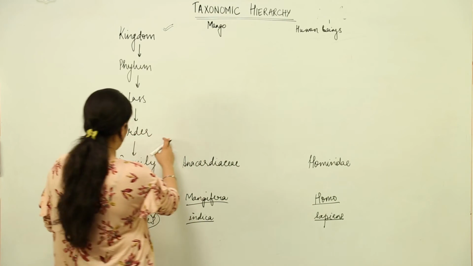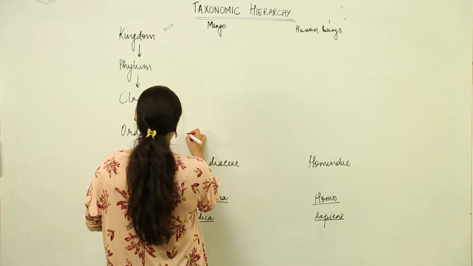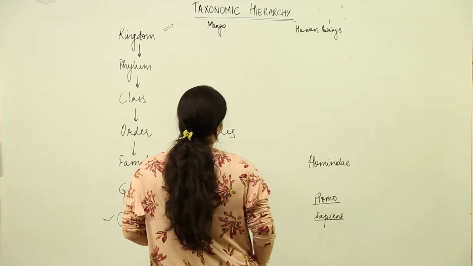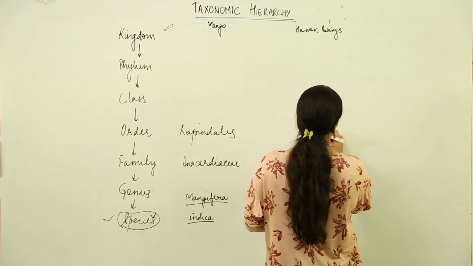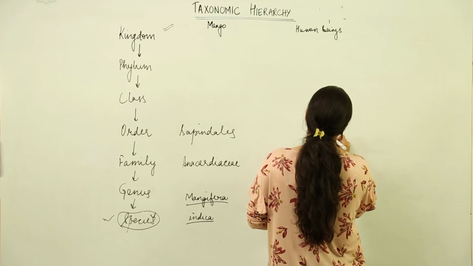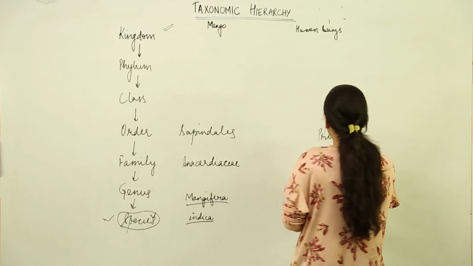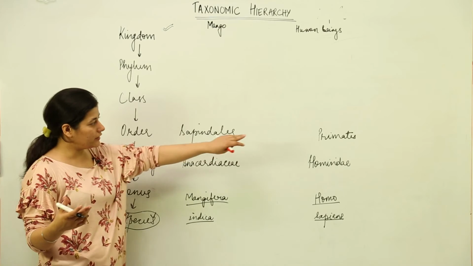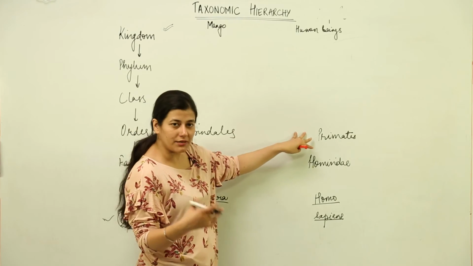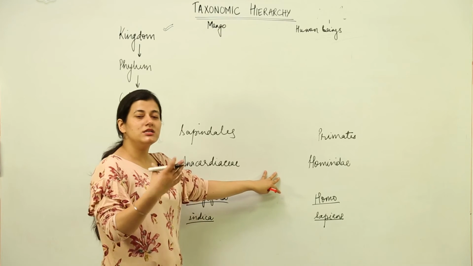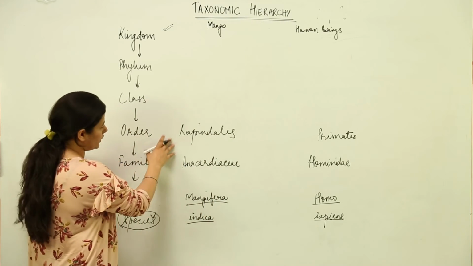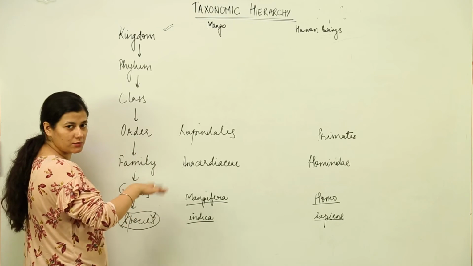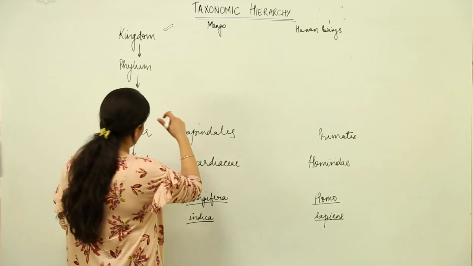And then the next one: in the case of mango, the order is Sapindales, and in case of human beings the order happens to be Primates. All the monkeys, chimpanzees and the rest come under order Primates. So you see that the number of organisms is increasing but the similar characters are decreasing. The order comprises a few families, and when a few families are present, they would have more genera and species. So the organism number is going to increase in any case.